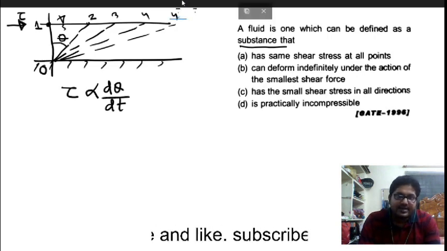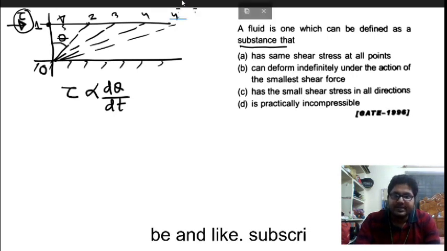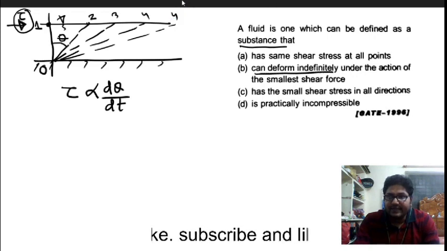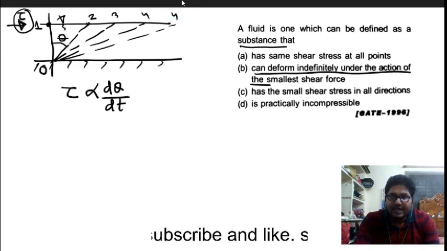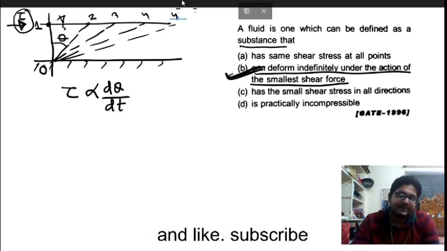So a fluid is a substance which can be deformed continuously or indefinitely under the influence of a very small magnitude of shear stress. That is the definition of a fluid. It can be deformed indefinitely under the action of the smallest shear force. This is the correct option.